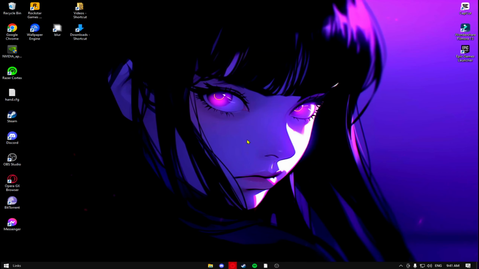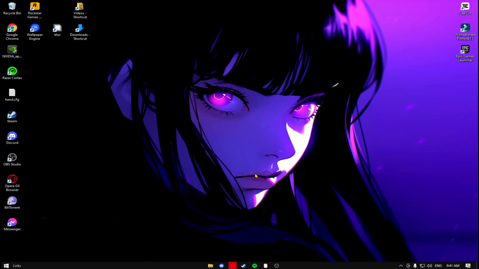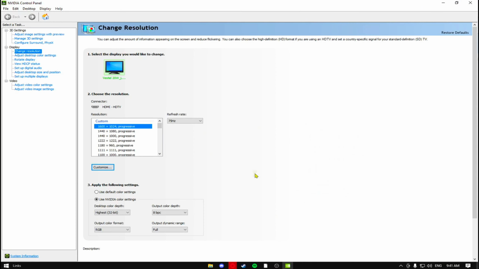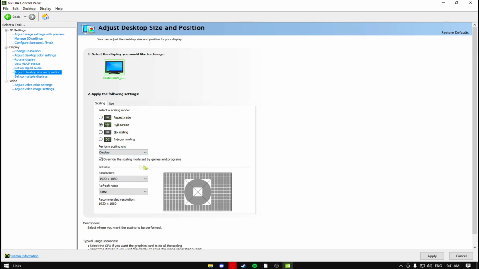Hey guys, in this video, I will be showing you how to make a custom resolution. Right-click your desktop and open NVIDIA control panel. Click on Adjust Desktop Size and Position. Make the scaling mode to full screen and perform scaling on display or GPU, it doesn't really matter. Click on Change Resolution.